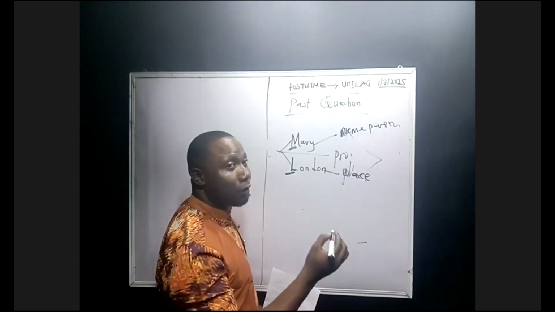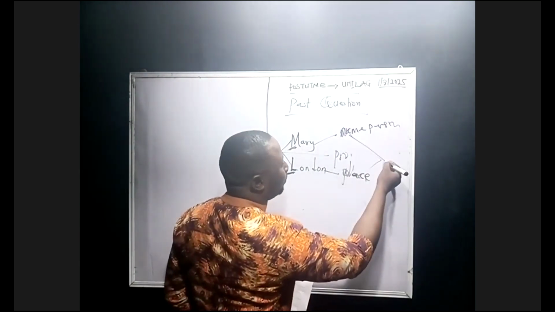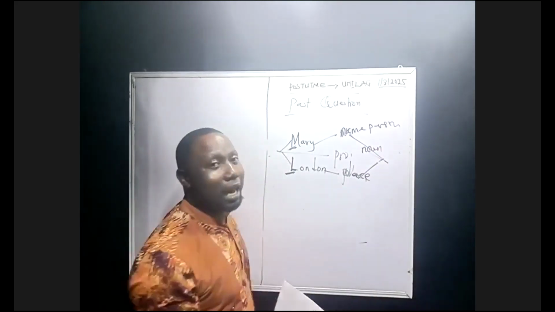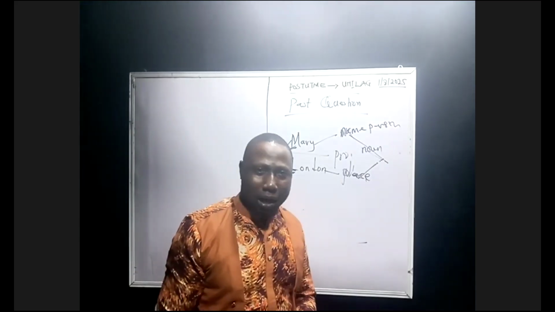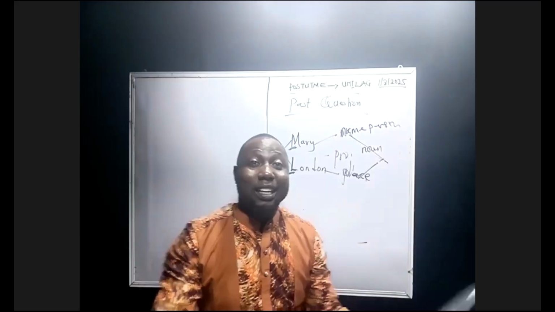Now, which definition of grammar gives us the name of a person and the name of a place? It's a noun, right? There's no difference between a noun and a proper noun. The name of an animal must start with a capital letter. You can classify that now under types.